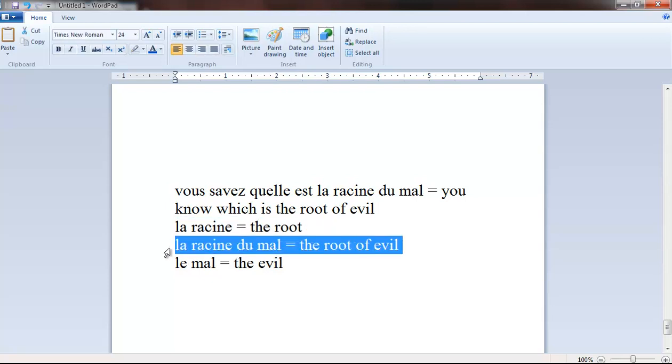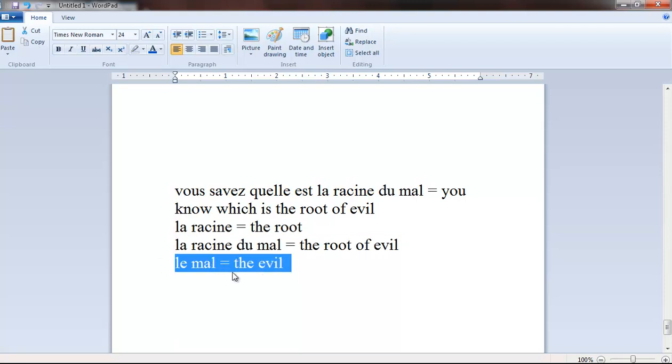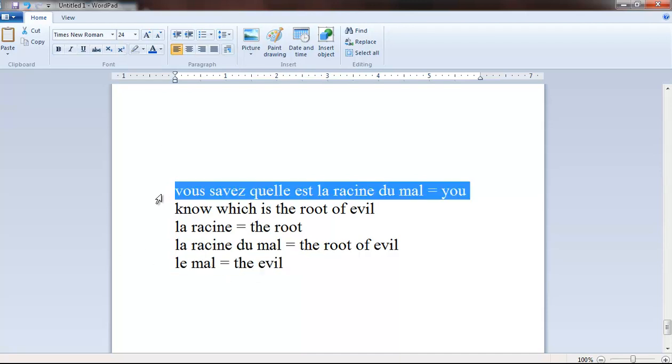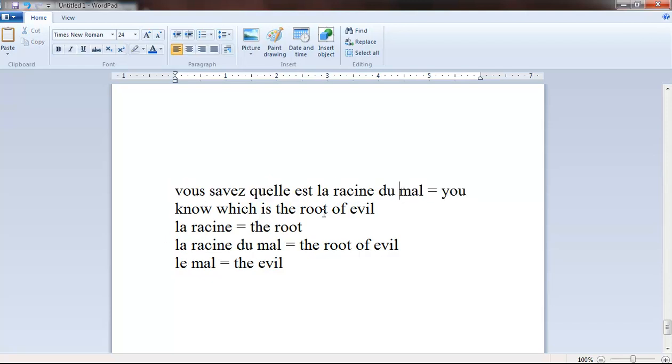La racine du mal, it means the root of evil. Le mal, it means the evil, the bad. But rather the evil here in the context. So, vous savez quelle est la racine du mal? You know which is the root of evil. Du mal, it means of evil.